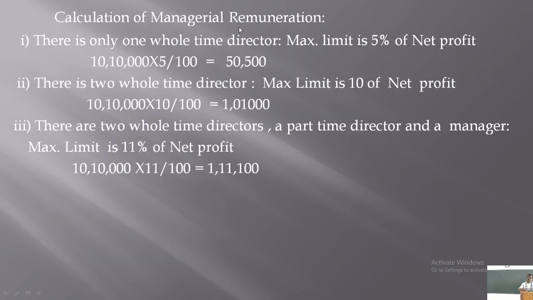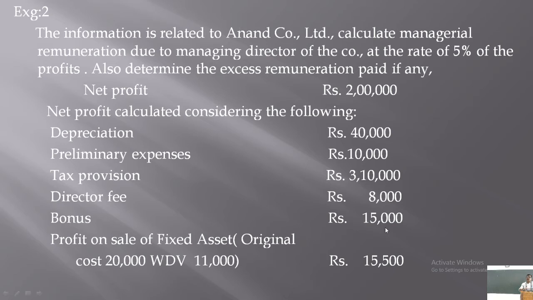Now, this 15,500 includes both profits, right? Capital profit as well as revenue profit. Out of this, capital profit is sale price minus original cost. Here original cost is given: original cost is 20,000. Written down value is how much? 11,000 is given. And net profit is how much? 15,500 is given. So, you have to calculate sale price. Sale price is not given here. What is sale price?